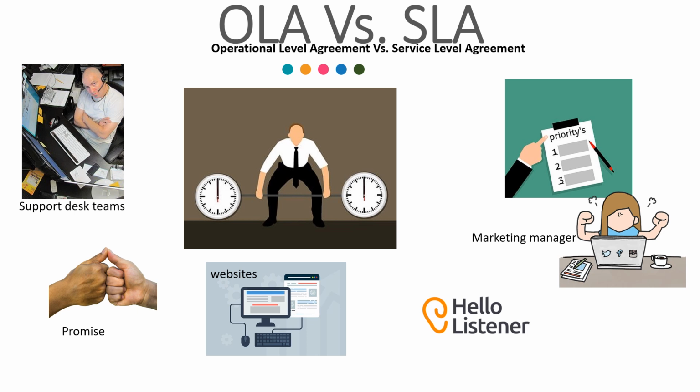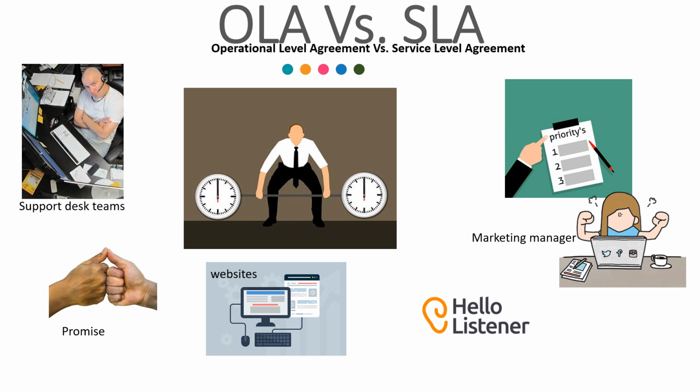By definition, it also includes how you can achieve your SLA internally, because OLA will have all your team information and team structures, which are not to be shared with any customers. These are only internal to your company.